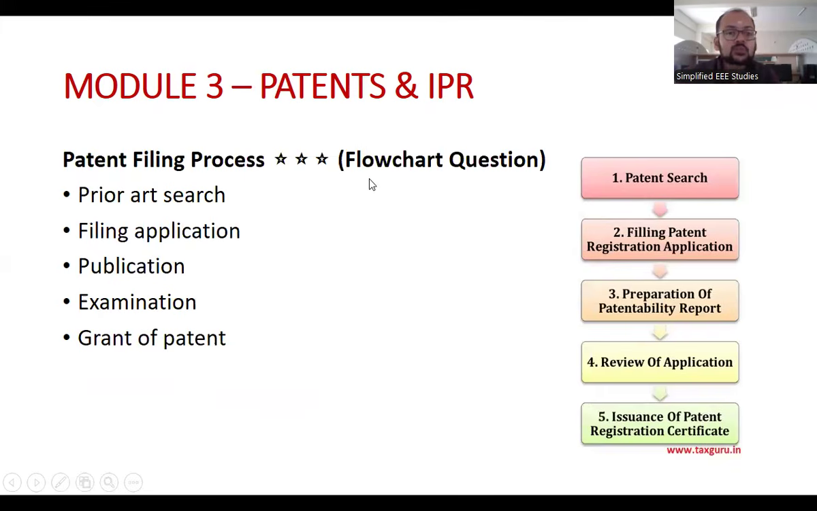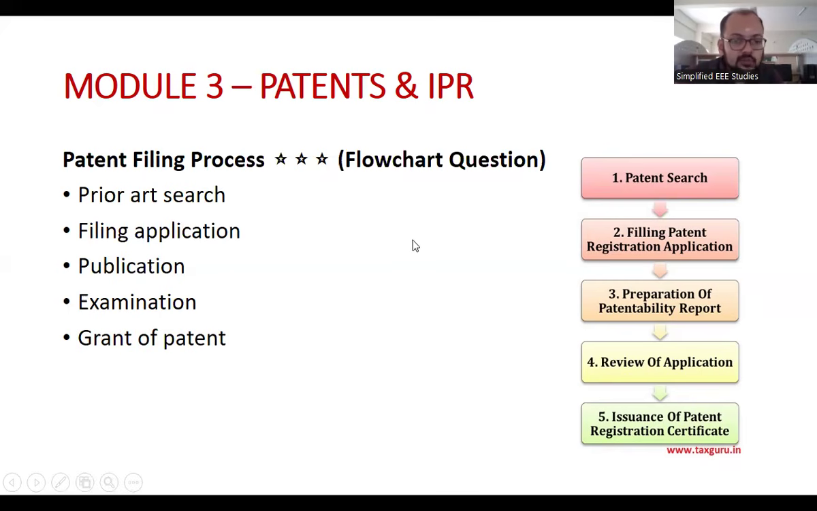Explain the patent filing process. It's a 10 marks question. Patent search is included, filing the patent registration application, preparation of patentability report, then review of application, then issuance of the patent registration certificate. These are the five important processes. It can also be elaborated in another manner. Prior art search should be done because, suppose I want to file a patent, I need to search whether the idea already exists or not. Filing the application, then publication, then examination, ultimately granting of the patent.